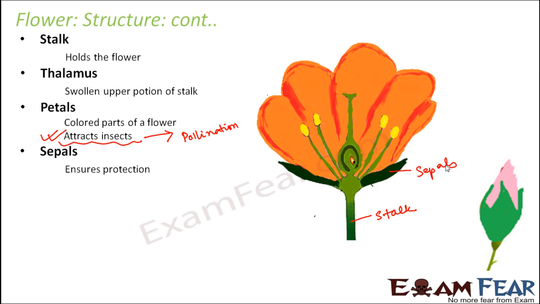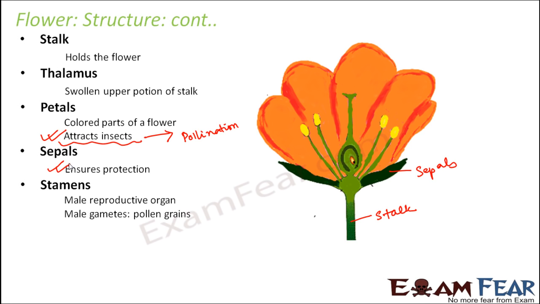So even before the flower is actually there, the bud needs to be protected, because the bud is very delicate. If you look at a bud, you will see that the entire bud is almost covered with these sepals. But when it actually blooms, or when the flower is formed, these sepals being quite small, they tend to be present only at the bottom. That doesn't mean that they do not serve a purpose. They have a very important purpose.